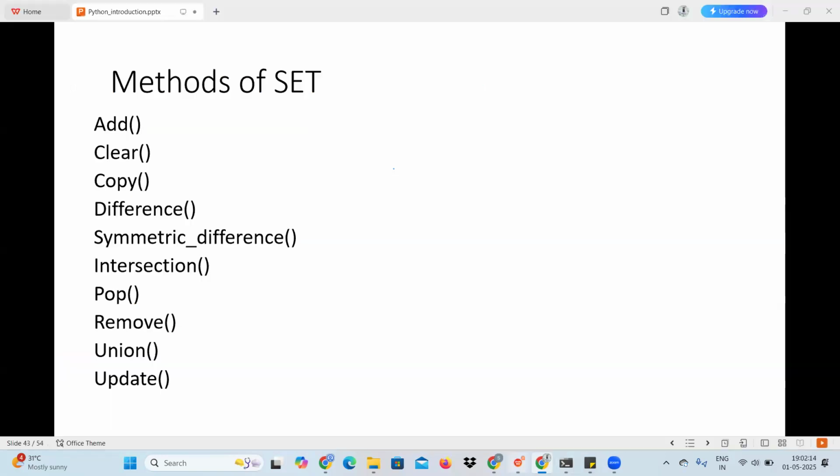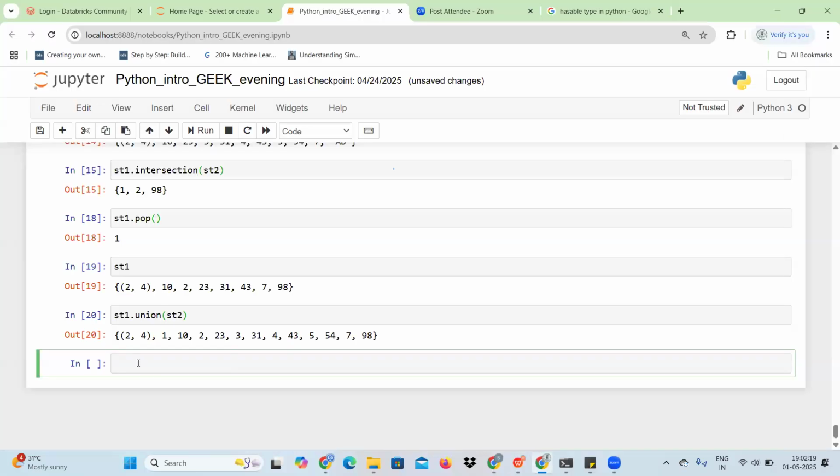Now we will discuss the next method, update. Update is like updating some of the values of st1. So if you say st1.update, then you can update it.